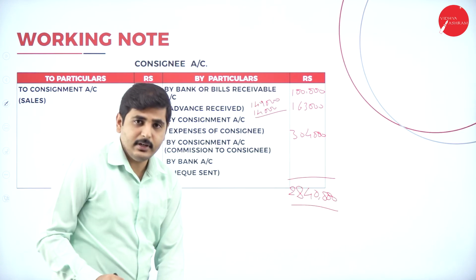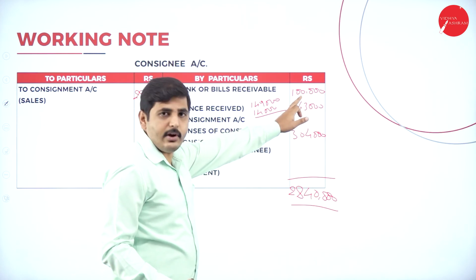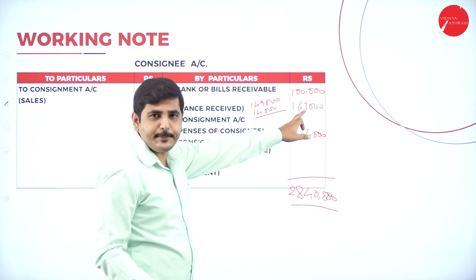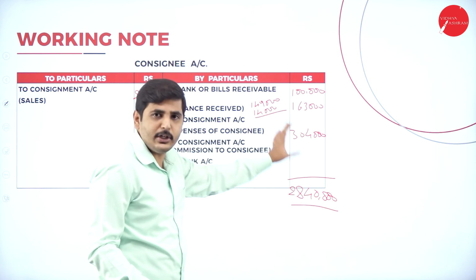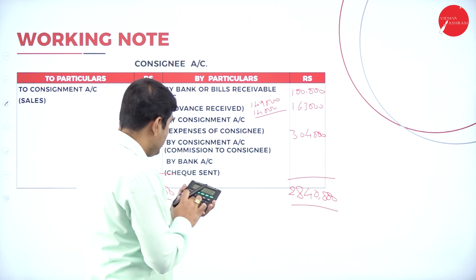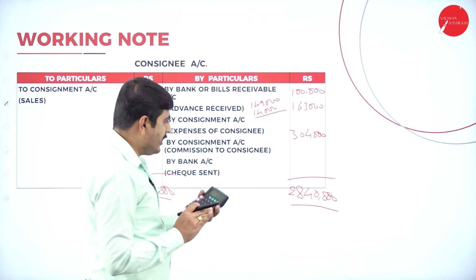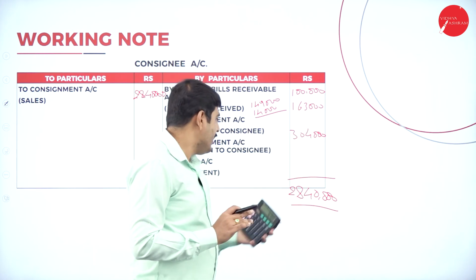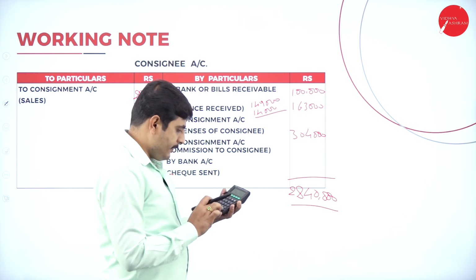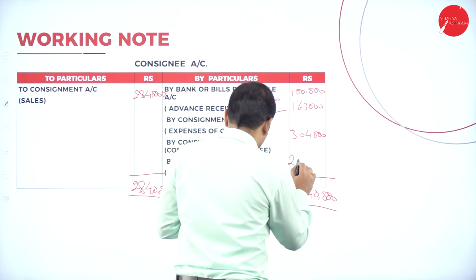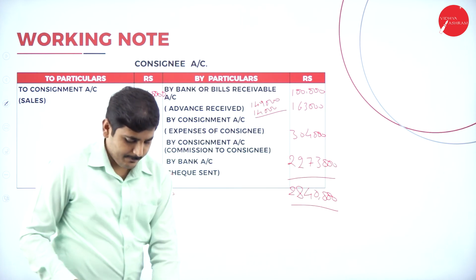Apart from deducting his security deposit, his expenses and his commission, the remaining amount is sent to consignor. 1 lakh plus 3,04,000 plus expenses, so it is 5,67,000. You will deduct 5,67,000 out of 28,40,000. The remaining amount will be sent to consignor. So 22,73,000 will be sent to consignor.